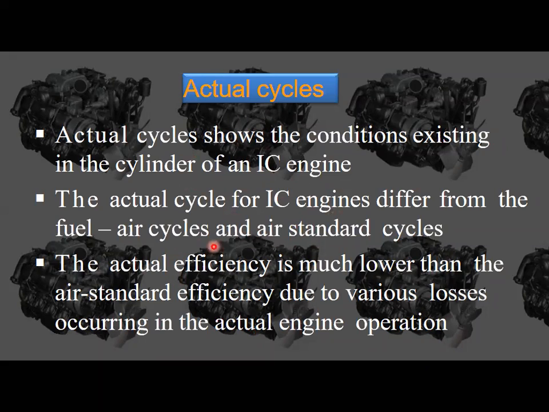So depending on those actual things, we can get an accurate efficiency, how much efficiency is going to be available at the end of the cycle, that we can determine easily. By analyzing the actual cycle we will improve. Okay, we know what the actual conditions are. If you know the actual conditions, there may be scope for improving performance and efficiency. So if we do the analysis, it will help us increase the efficiency and performance in an actual case. Okay, so that is the advantage in the case of the actual cycle.